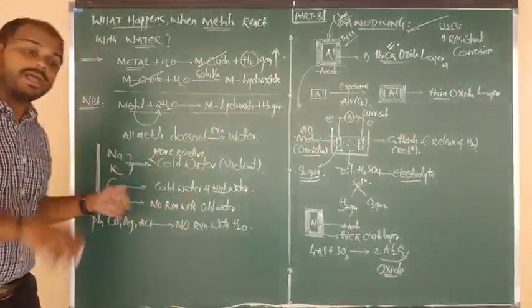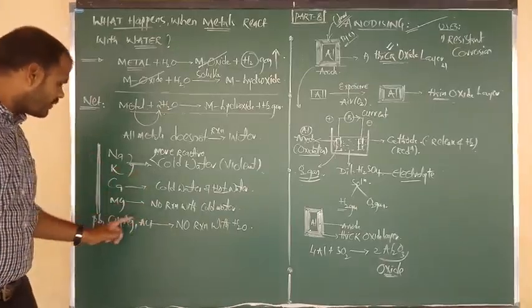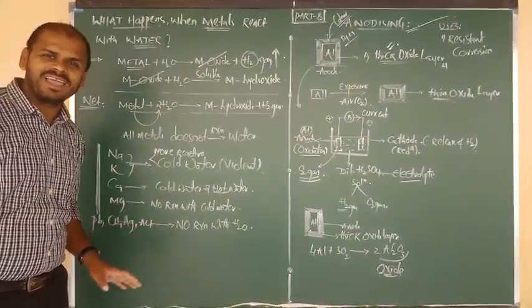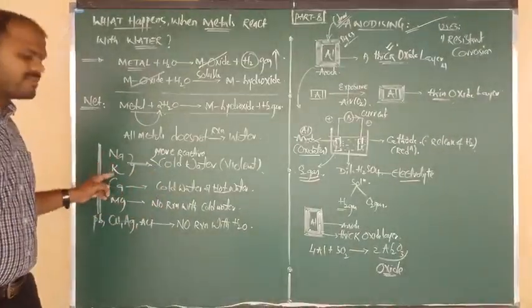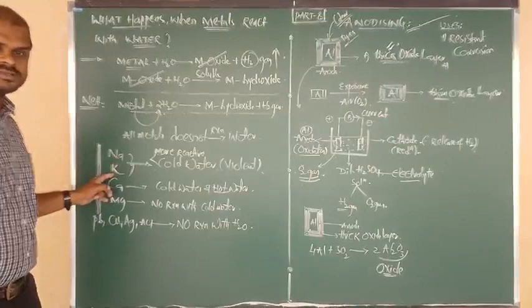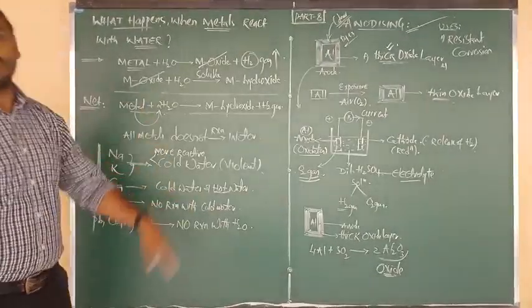So not all metals react with water, and metals do not react with water at the same rate. Which have the highest rate? Sodium and potassium. And which have no reactivity? Lead, copper, silver and gold. Now I want to explain one by one. First we are going to discuss how sodium and potassium show reaction with cold water.